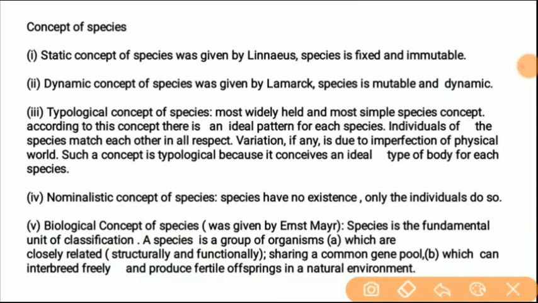This is very important: which are closely related. In which sense? Structurally and functionally closely related. And sharing a common gene pool means common genetic, and which can interbreed freely means there is no isolation, and produce fertile offspring in a natural environment. This is the best and most accepted theory nowadays. Okay, this is the best theory.